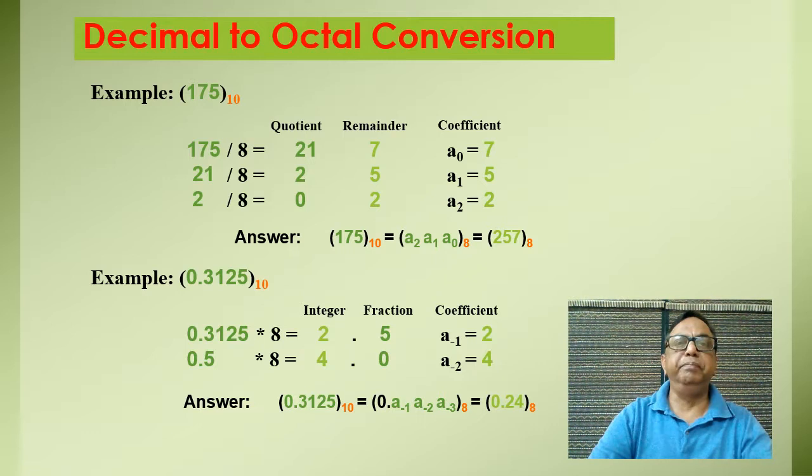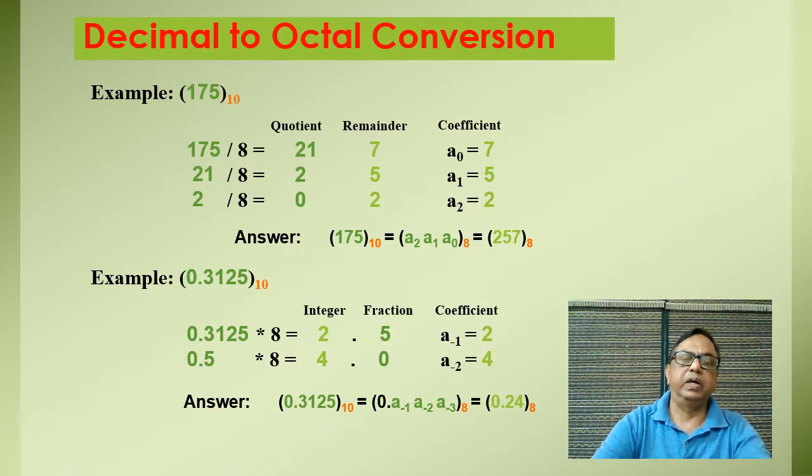If we are having a mixed number, so first we do the operation with integer number by using the double dabble method, and for the fractional part we do another operation and we get the result. So I have said if this number is 175.3125, separately we have to calculate them and add them, and we will get the final result.